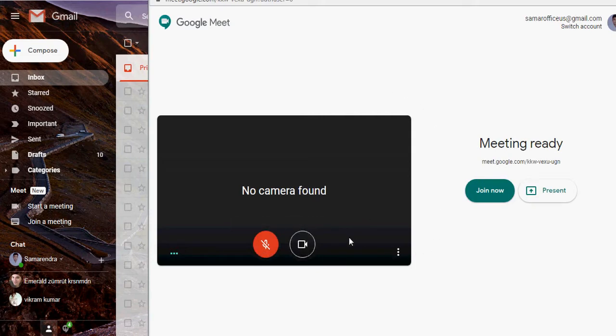not showing. And you have seen there are options to connect your camera and microphone through this Google Meet. And now you have the meeting ready. So when you have seen this pop-up, you see there is the option, meeting ready, Meet Google, and here is